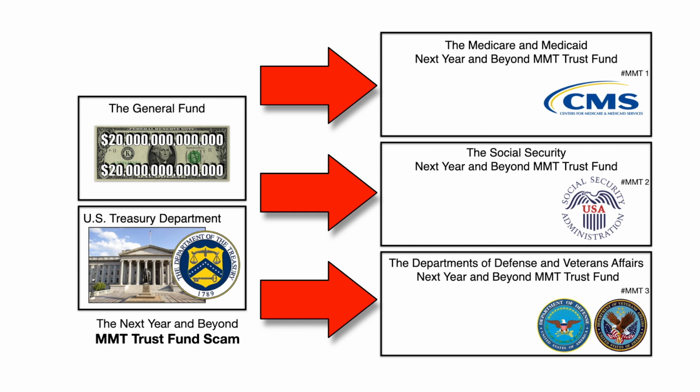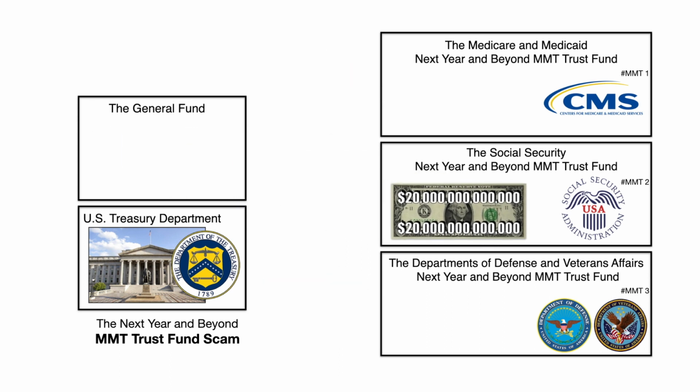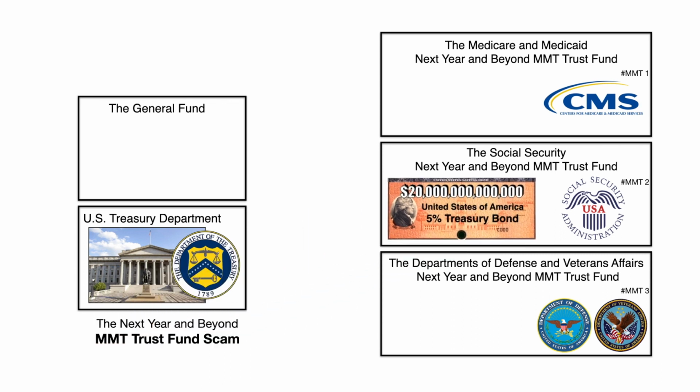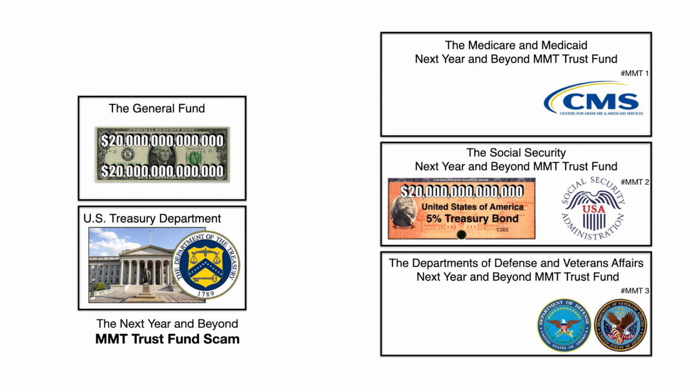All 3 accounts will pay for the benefits and expenses of these departments and programs starting next year and beyond. But first they need assets, so let's fix Social Security first by depositing the $20 trillion bill from the General Fund into that account. Social Security now has $20 trillion to pay benefits starting next year, but according to current law, any money not needed for current benefits today has to be invested in special issue Treasury bonds issued by the US Department of the Treasury. So Social Security buys a $20 trillion Treasury bond that yields 5% interest, which it will use to pay benefits starting next year, and completes the transaction by paying for the bond and transferring the $20 trillion bill back to the General Fund.